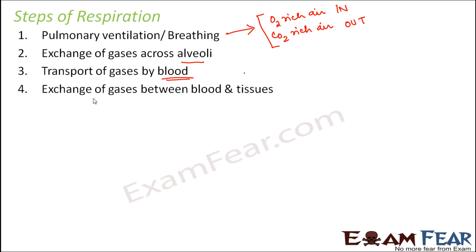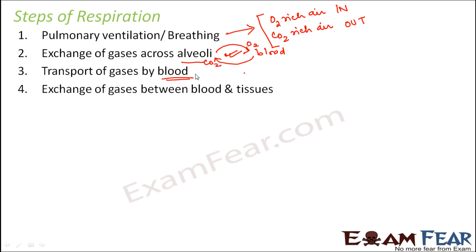The next step would be exchange of gases between blood and tissues. Once the blood carries the oxygen to different parts of the body, again there has to be an exchange between the blood and the tissues. At the alveoli, oxygen is given to the blood and blood gives carbon dioxide to the alveoli.